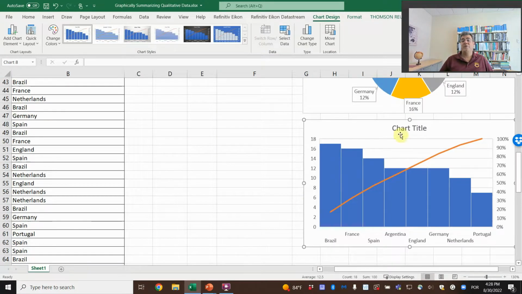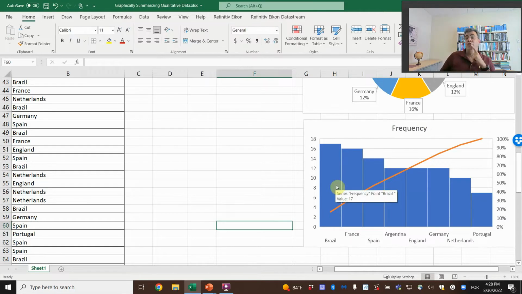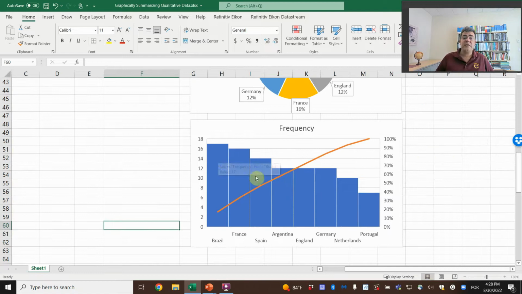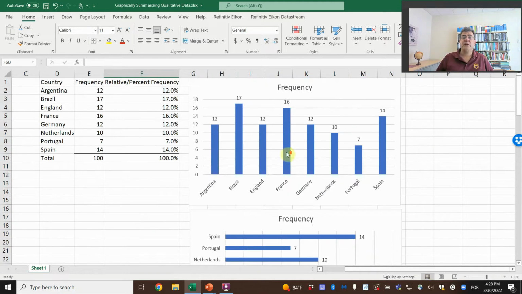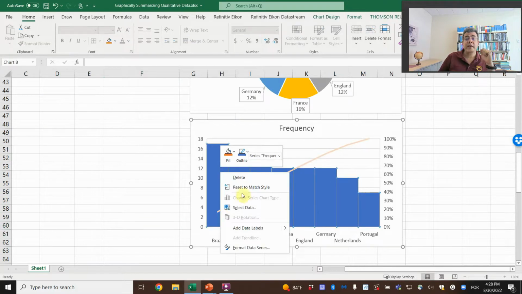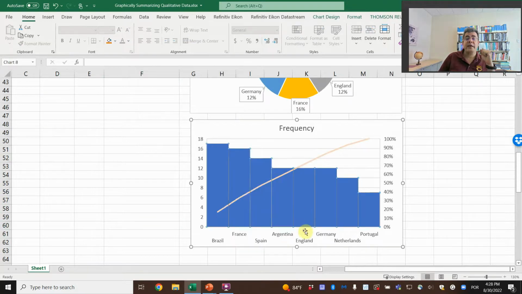So here we can call it frequency as well. And then, how do we read this chart here? This is the distribution, just like this frequency here, but in order of the highest to the lowest. We don't even need to do that. See how cool it is? And then we can add data labels here.